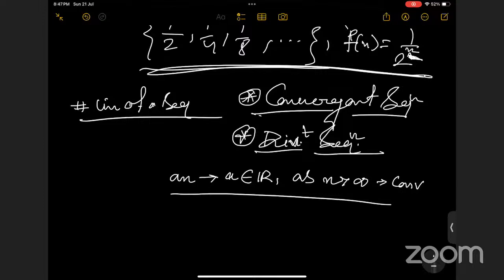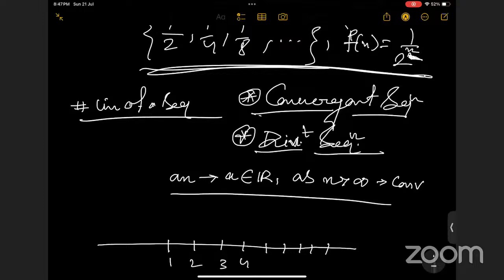Ma'am, what is the meaning? Please repeat it and simplify, ma'am. Yes. Suppose we have 1, 2, 3, 4, and so on. This is our natural number set. When our n tends to infinity, that means when we are going this way, suppose the functional value is coming to some point, say 0.